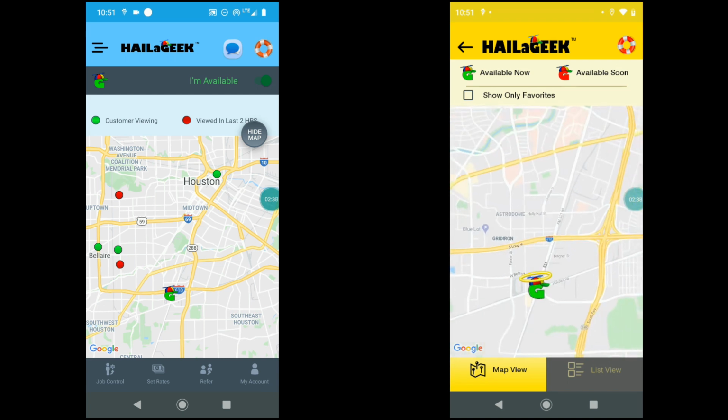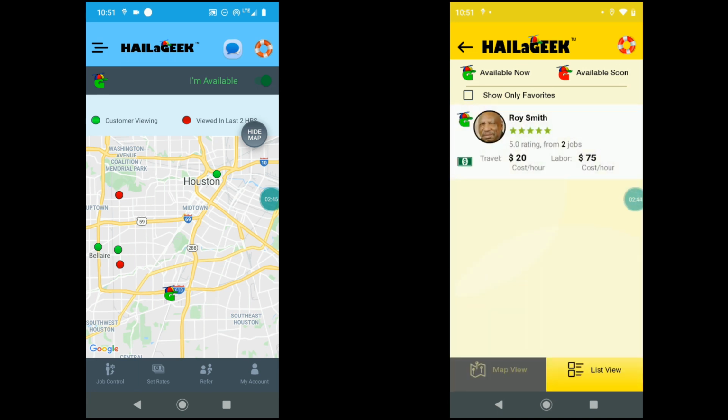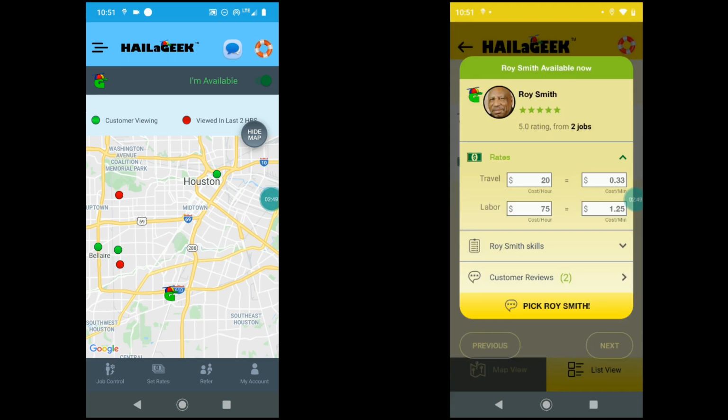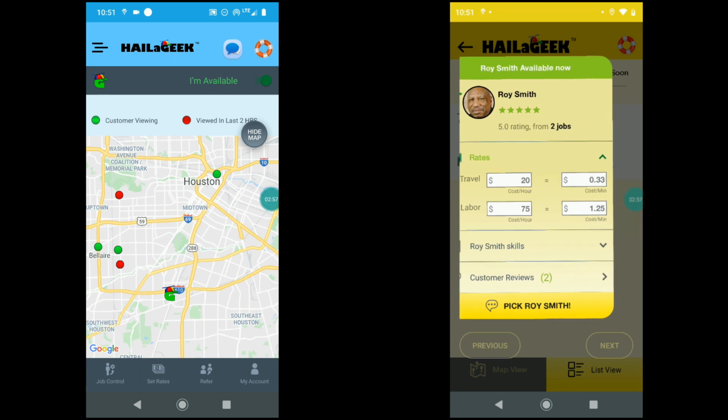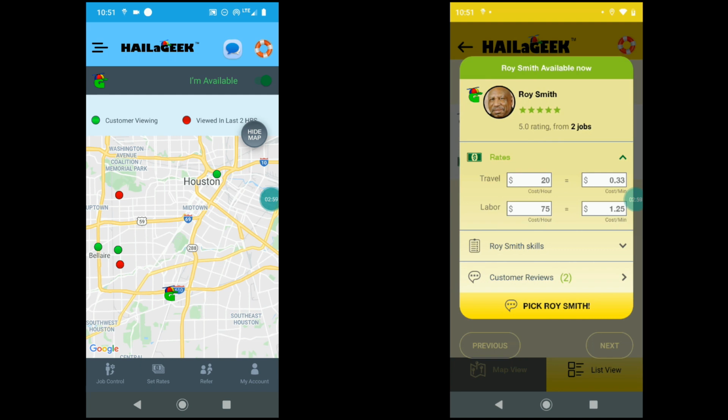Now they can see them not only on the map view, but they can also, at the bottom right here, click list view and see the same geek. And so they can click that geek and see some details. They could also click them on the map, by the way. Now they can see some more detail about them. They have a 5.0 rating for 2 jobs. They've got a 5-star rating. And they can see their rate by the minute.